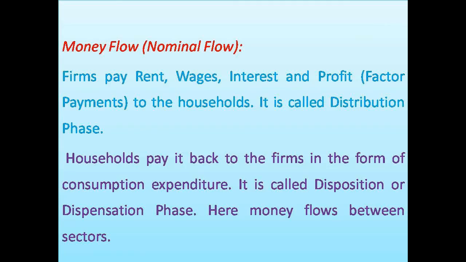Next is money flow. I already told you firms will give rent, wages, interest and profit to households. Income is distributed, distribution phase. Then households are getting income, they will pay back to firms in the form of consumption expenditure. It is called the disposition or dispensation phase. So this we call money flow or nominal flow. So that's all about the circular flow of income.